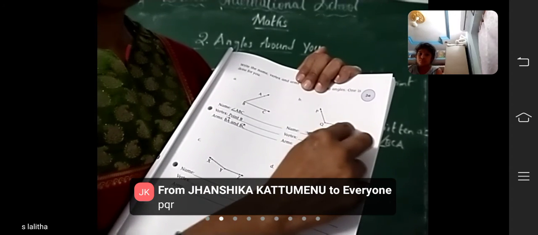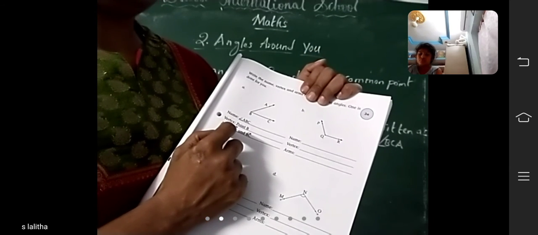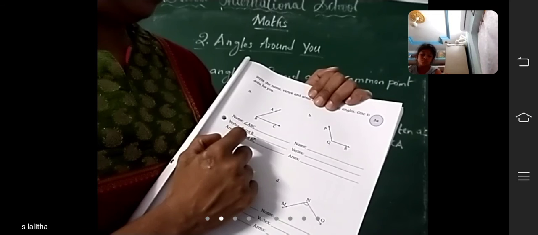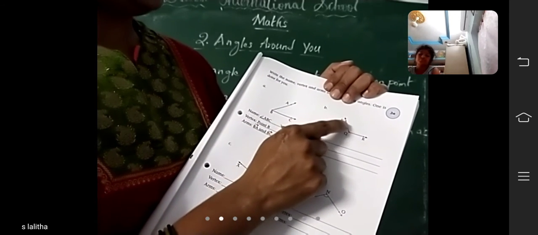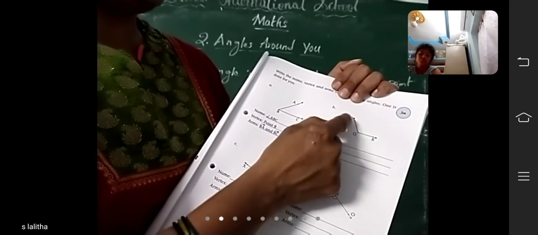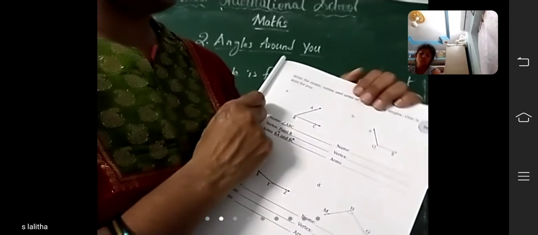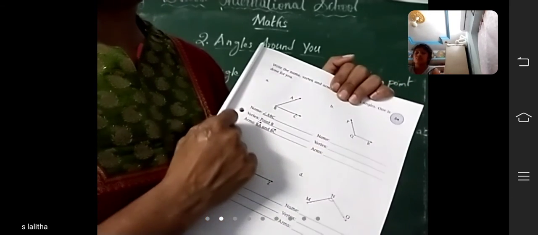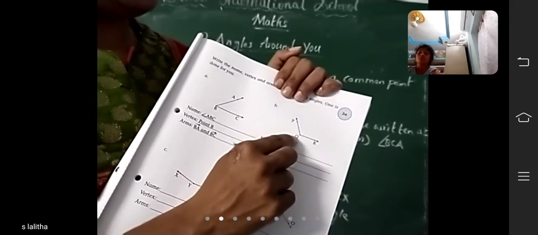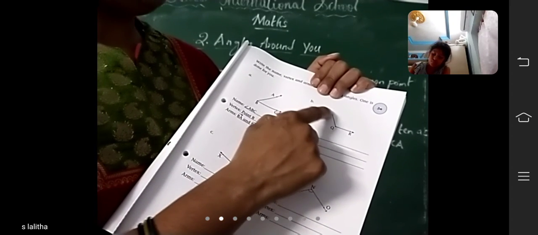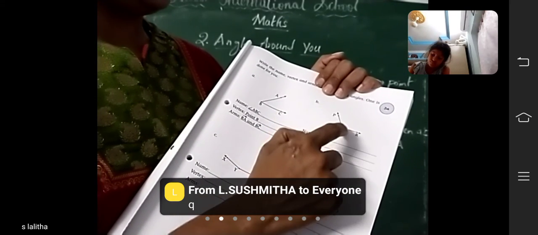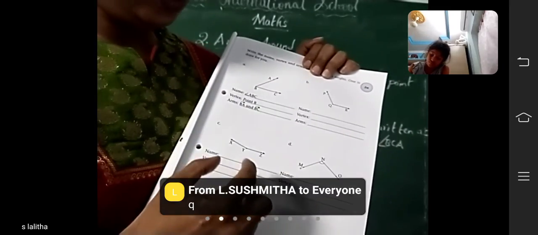Now here, name. What is its name? Can you tell me? Angle TQR or angle RQP. Any one you should write here. Okay. And next, vertex. What is the vertex here? What is the common point here? Q. Okay, point Q. And arms. What are the arms here? QP, QR. QP and QR. Like that you should do this one. Okay. This is the homework.